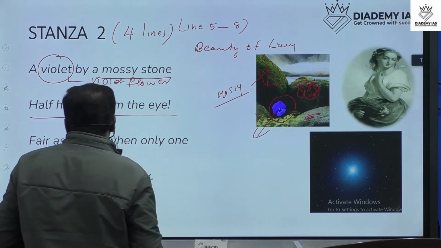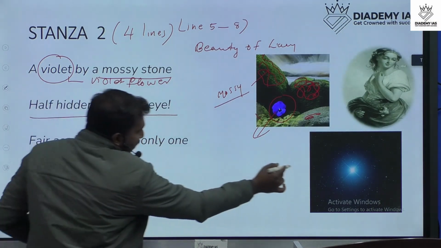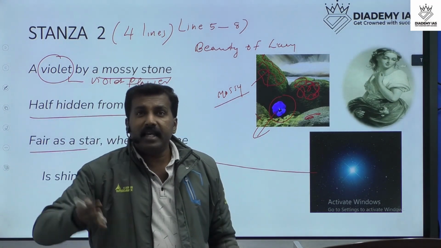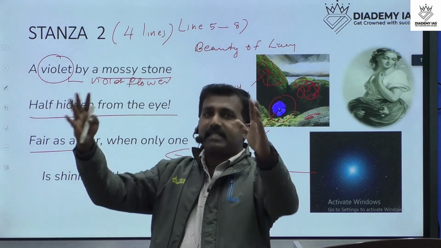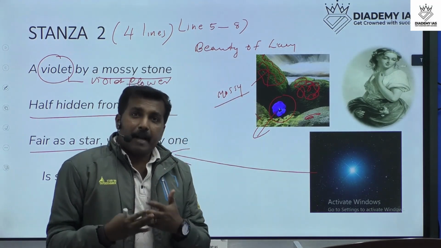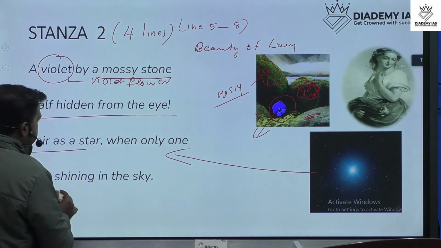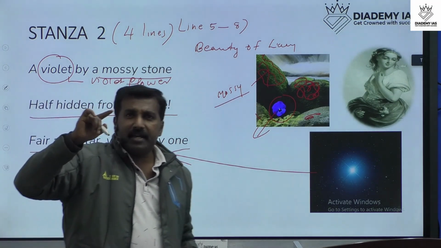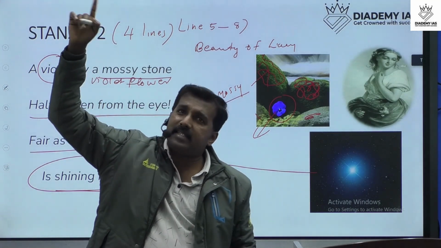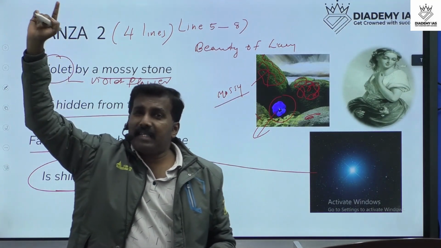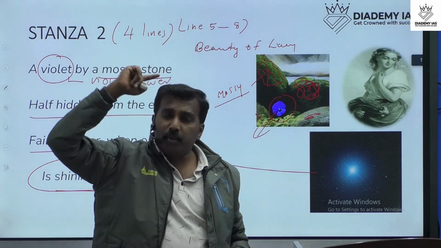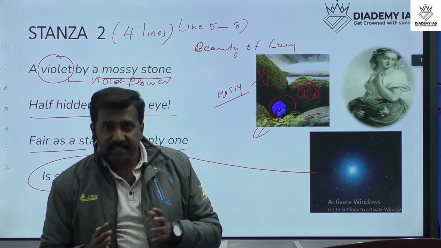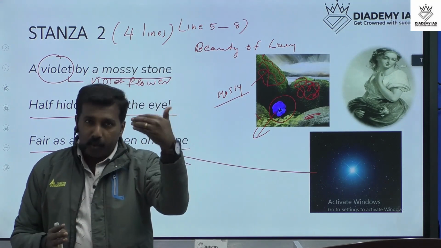And the next one is "fair as a star." The poet explains that her beauty is like a star. When a star appears in the sky during the night time, the poet says that Lucy is like a star and she is brightening. That is the poet's comparison with the character Lucy.